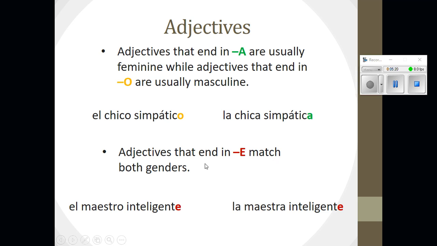However, adjectives that end in E match both genders. You won't need to change it, okay? So if you want to say the smart teacher, el maestro inteligente, notice it ends in E, and you'll leave that E even if you want to describe a female teacher as intelligent, la maestra inteligente. So pause the video at this time and fill in the next part of the note guide. Adjectives that end in E can be used for both genders.